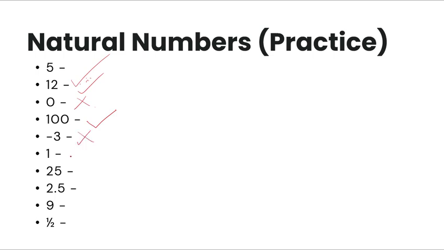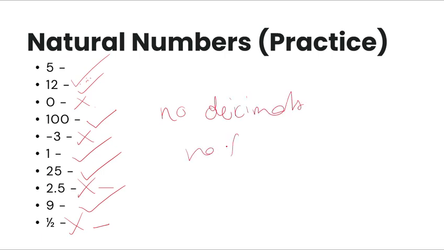-3, it is not a natural number. 1 is a natural number. 25 is a natural number. 2.5 is not a natural number. And 9 is a natural number. 1/2 is a fraction, so it's not a natural number. Always remember, guys, there cannot be decimals, no fractions, no negatives, and no zero.